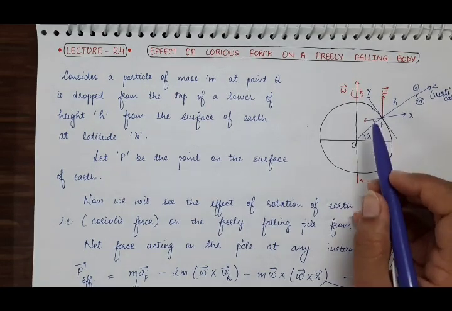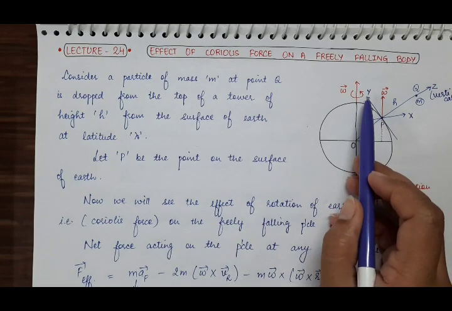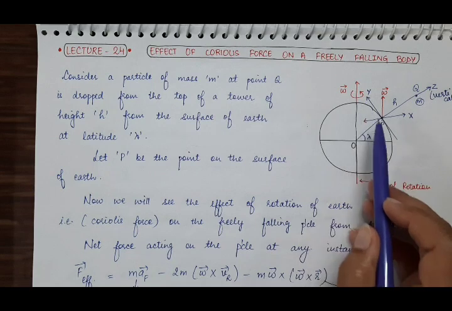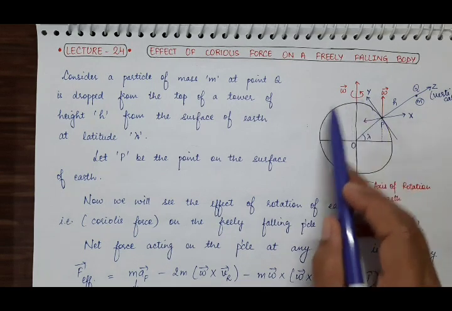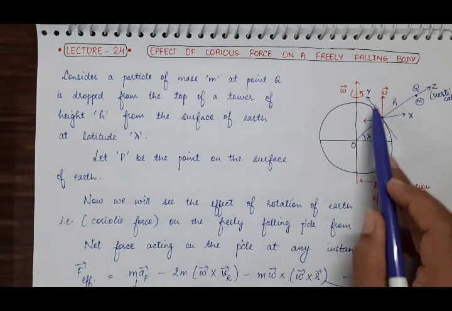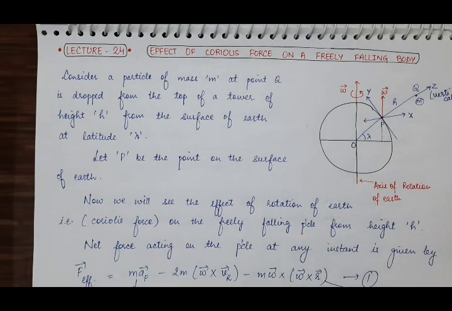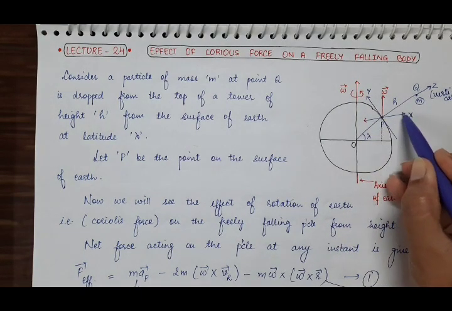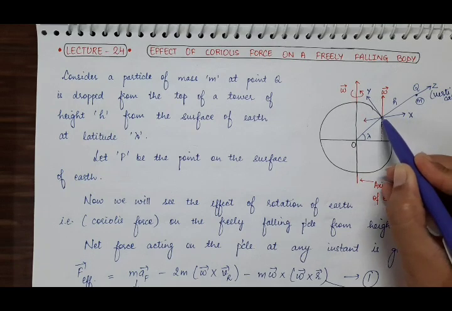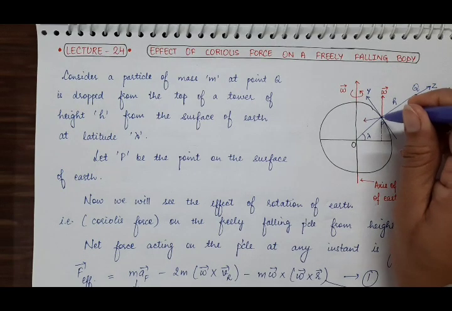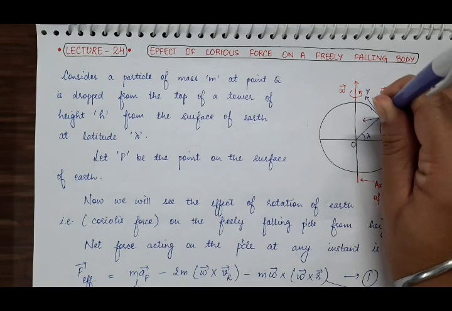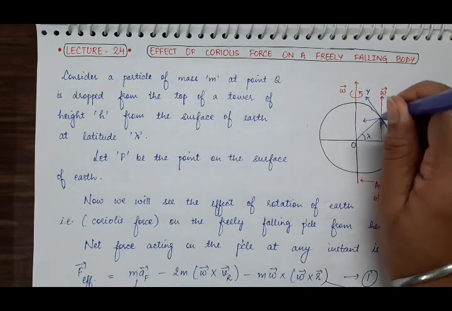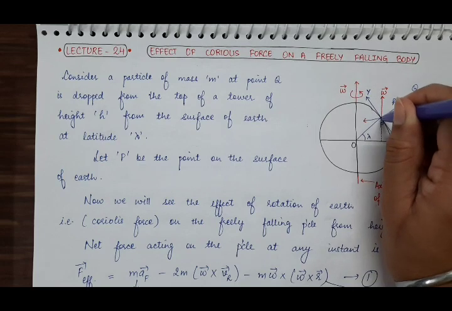and the y-axis of that rectangular coordinate system is obtained by drawing the tangent at point P to the surface of the earth. So this is the y-axis, and this x-axis which I am showing here is actually into the plane of the paper, going inwards.